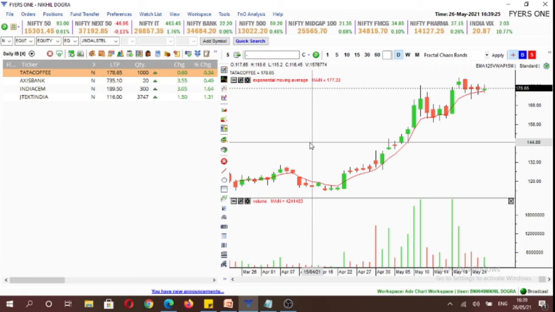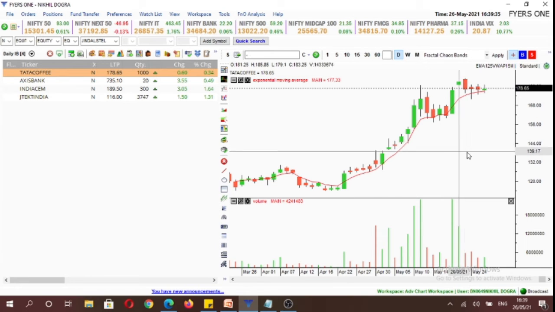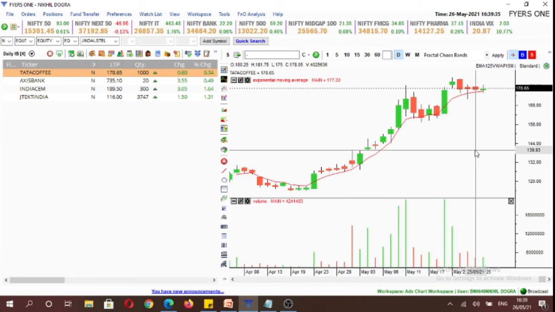The stocks that we have chosen have all made inside candles on the daily time frame, and inside candles are formed when there is an equilibrium between both the buyers and the sellers. So we'll look for a breakout of today's high-low range in order to establish our positions.